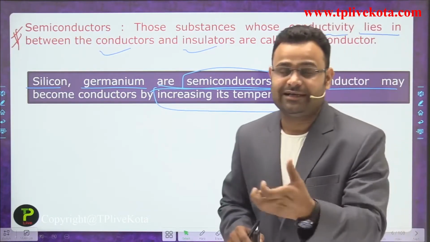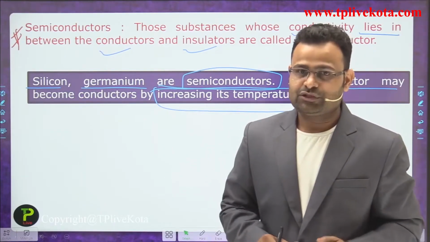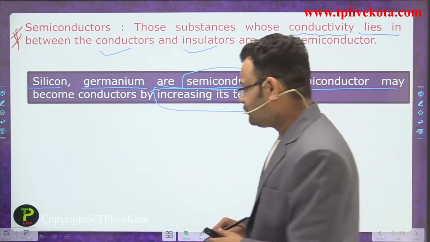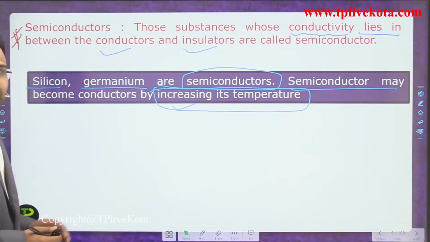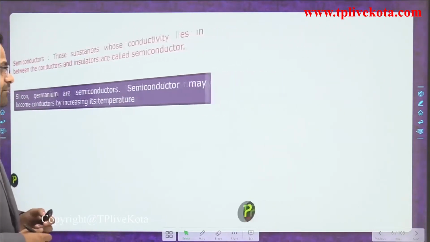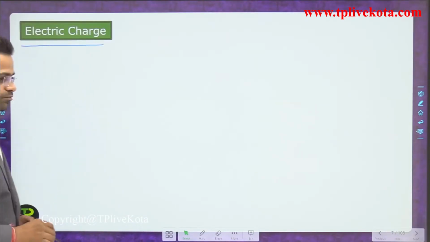If you increase the temperature of that semiconductor material, it moves from an insulator to a conductor. It becomes a conductor, guys, and starts to flow electric current. So that is a property of the semiconductor material. If you want a semiconductor to work as a conductor, you increase the temperature. Next point is electric charge.